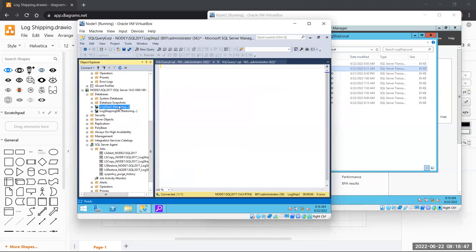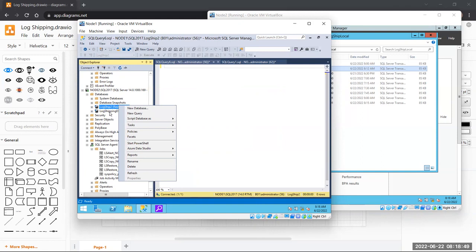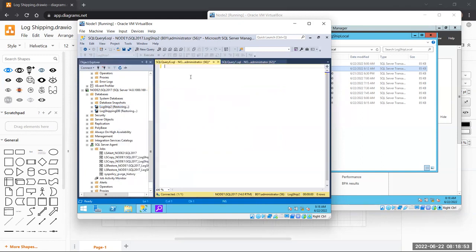Okay. How am I going to do this? How am I going to restore it now? Is there a query? Yes, restore. How do we do it? Does anybody remember? Restore database, database name. I will just pull it from here.